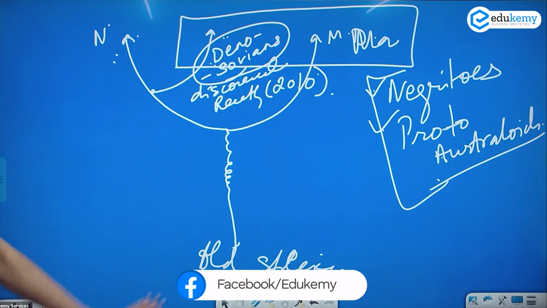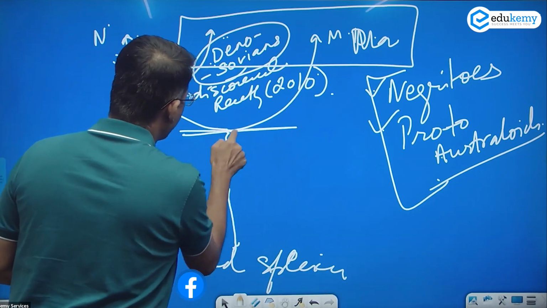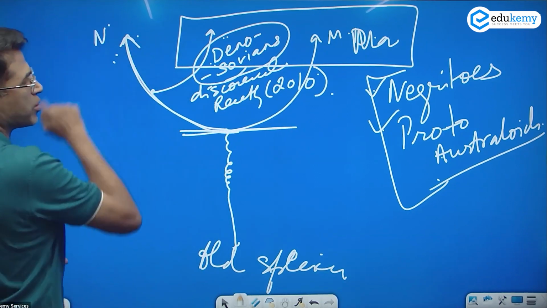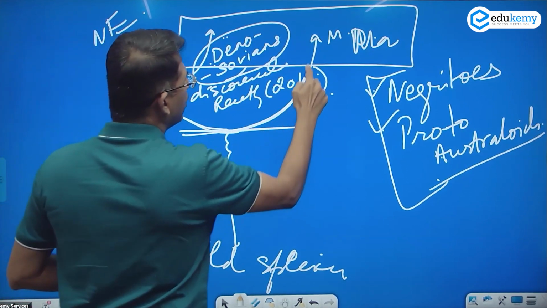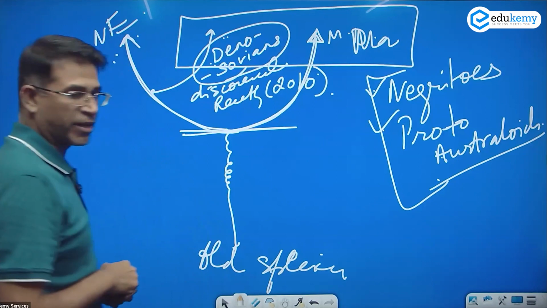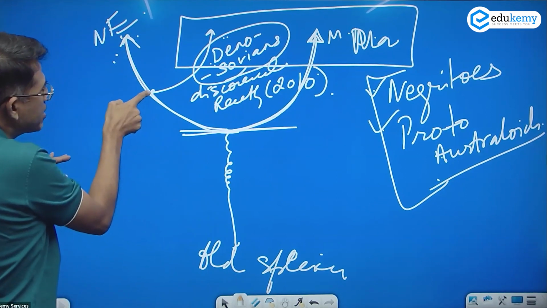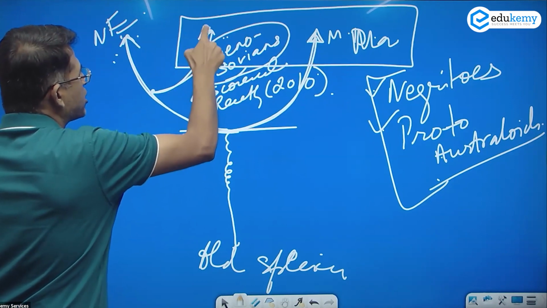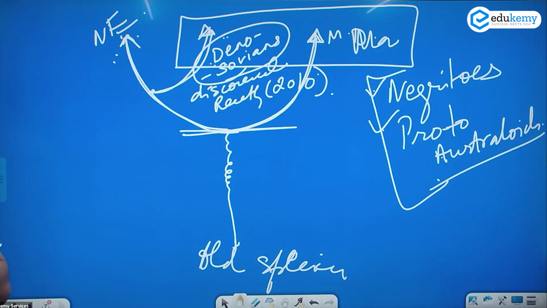Okay. I said there was the older species, usse evolution hua. Okay. And there was some point where the branching out happens. The Neanderthal man branching and the modern man ka branching. But what I'm saying is, from the Neanderthal man, say ek aur branch bana tha, another branch here, called as the Denisovians. Okay.